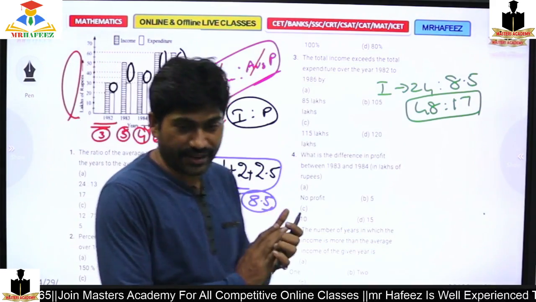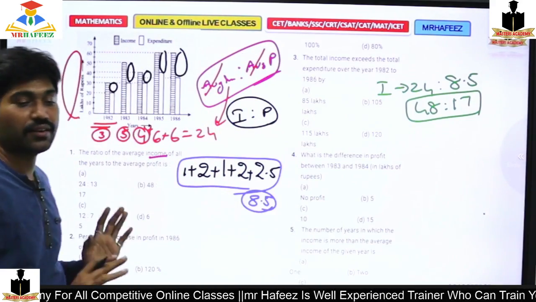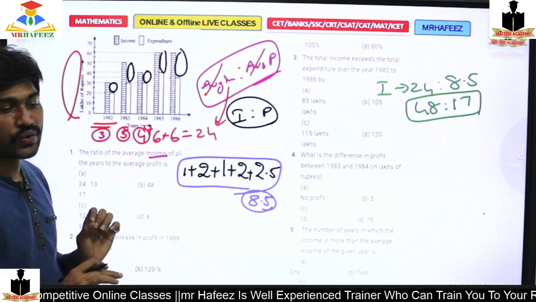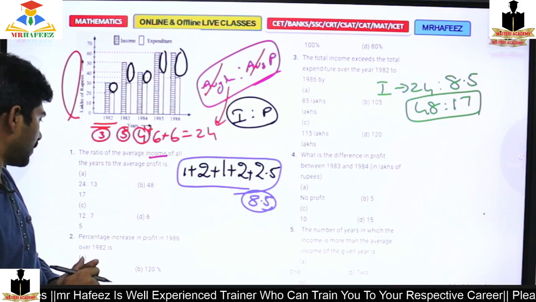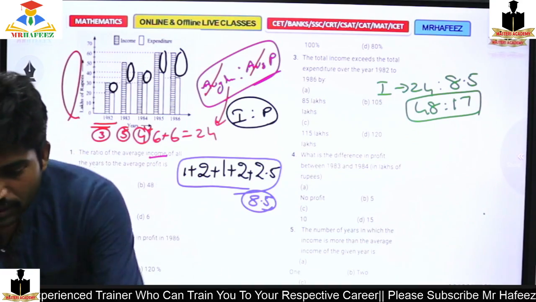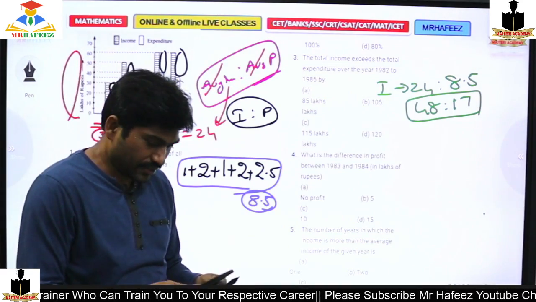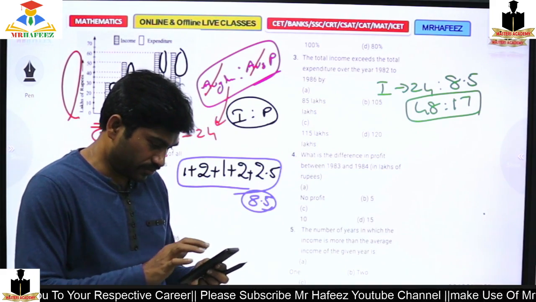Very good. So this is a very, very simple answer. So the answer here is 48:17. That's it. So have you got any other number? I just went through that, and wait, you said something.